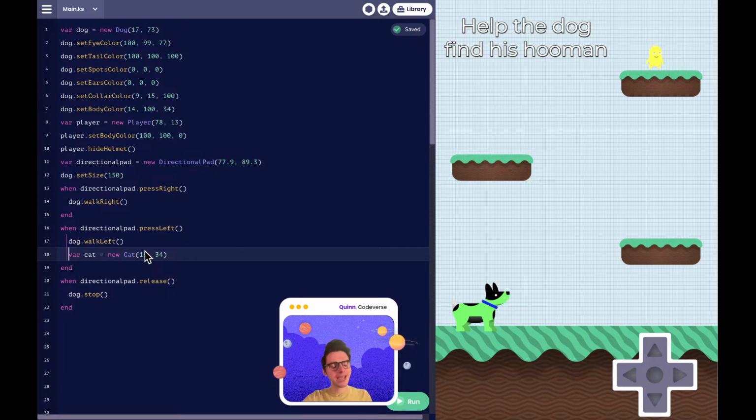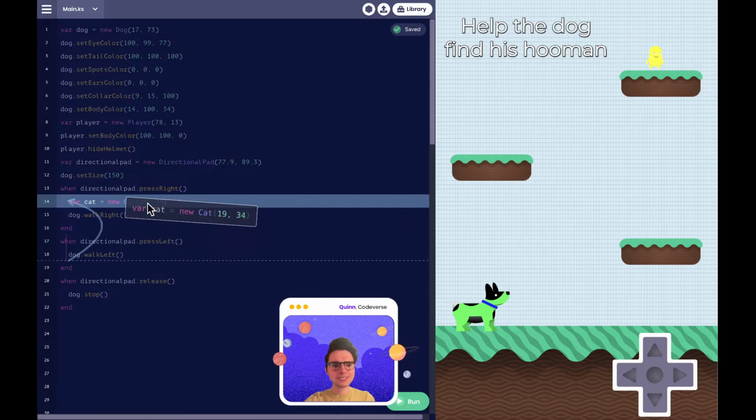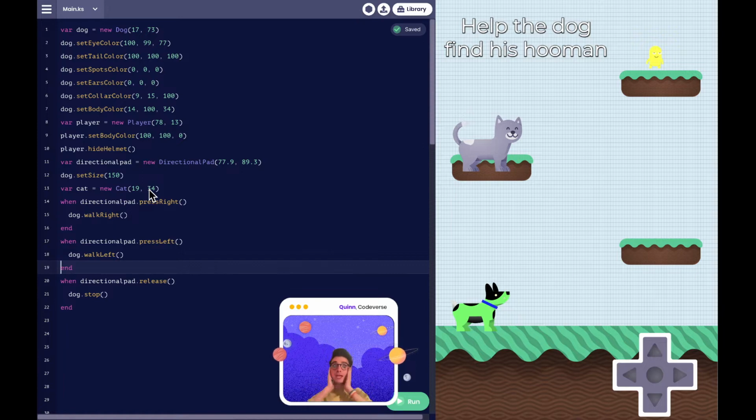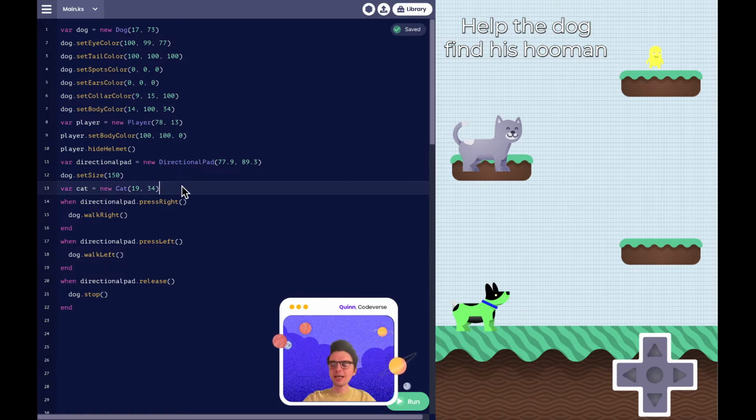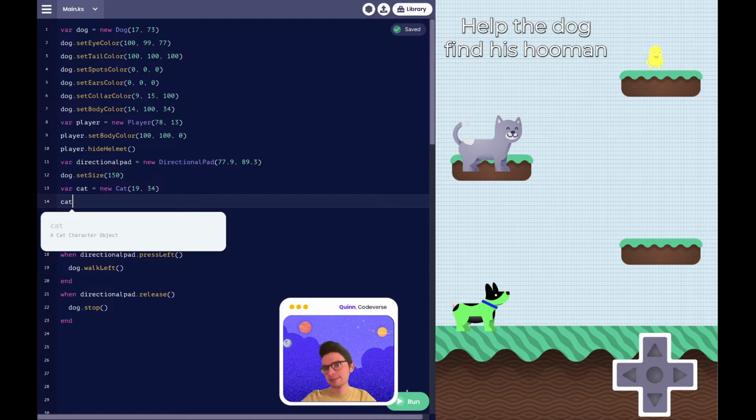But for right now, we're gonna click and hold on this variable for our cat, and we're gonna move it just outside of that when statement. Oh my goodness, it's the King Kong cat. Just like we did for our dog, let's make a new line of code and add a method to this cat to adjust its size.